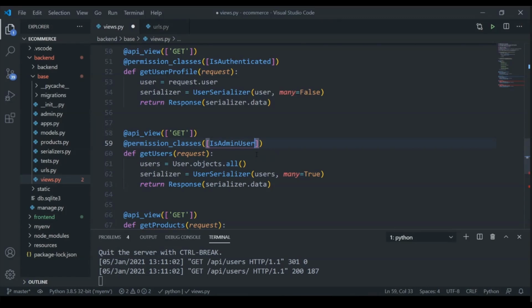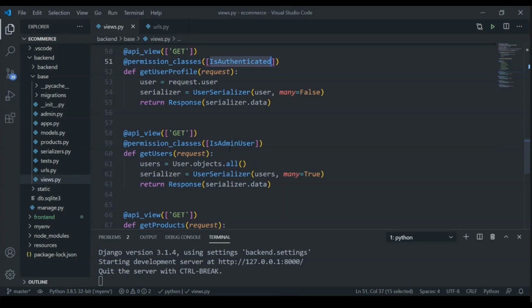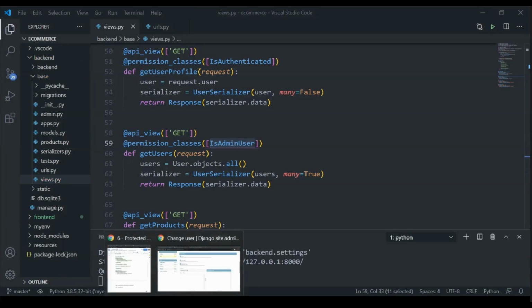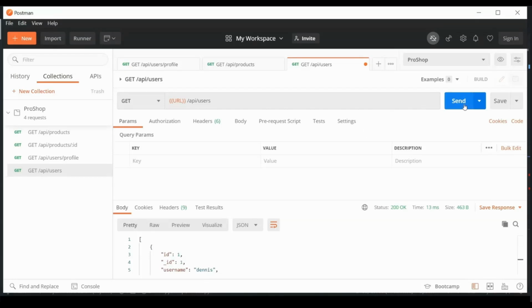So I'm going to get this to IsAdminUser, and I don't need to add in IsAuthenticated, because if you are an admin, well, you must be authenticated to even get that permission right there. So this is going to work. And right now, if I go back into Postman, if I send this request, we are not authenticated.